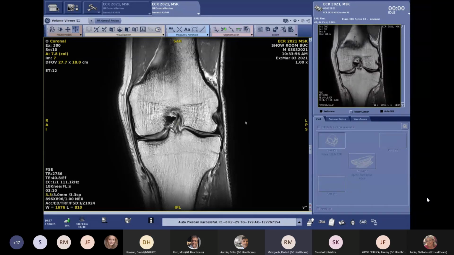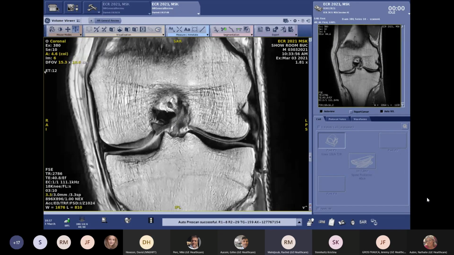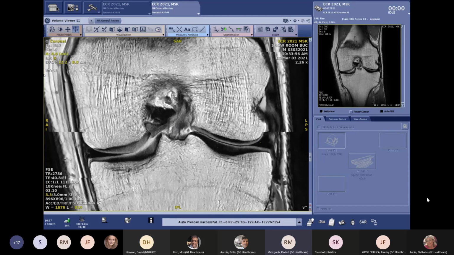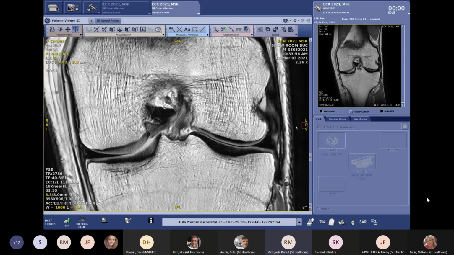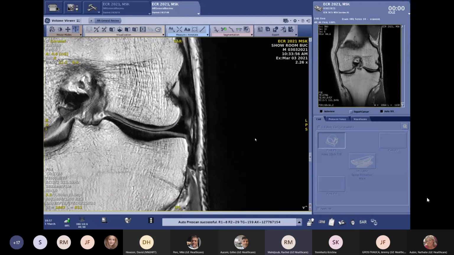Otherwise, of course, if we use the HyperSpeed protocol and we use a rectangular field, rectangular pixel, we will be even faster than this, around 1 minute acquisition. And you can still be good in terms of spatial resolution. You can be around 40 seconds, for example, per plane.